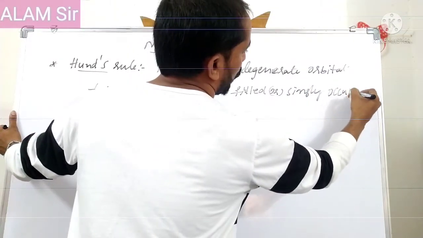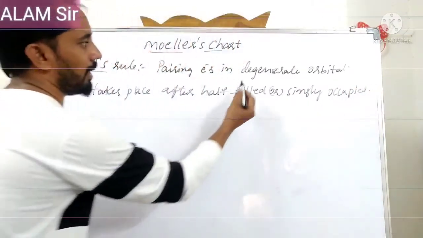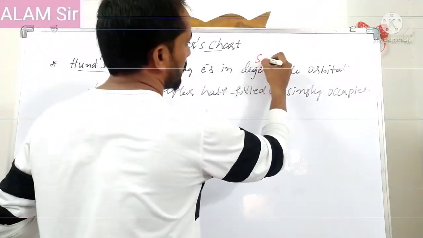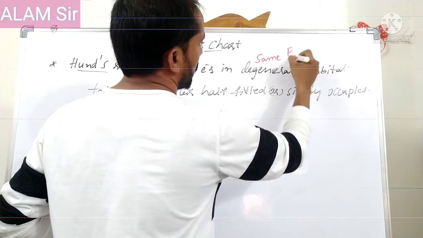Degenerate orbitals are orbitals which have the same energy.